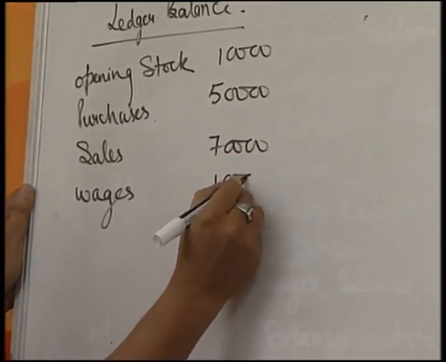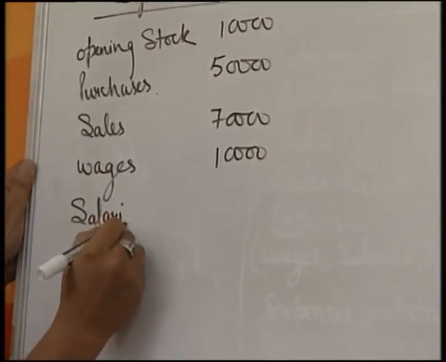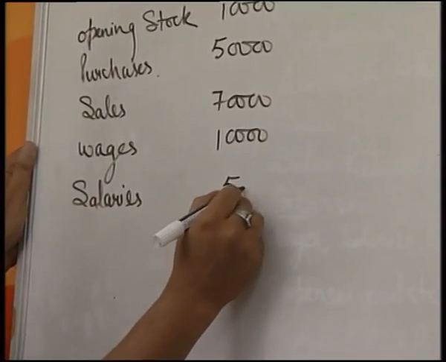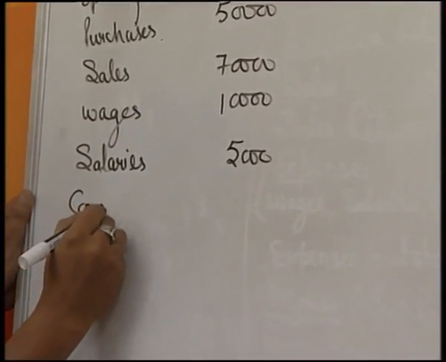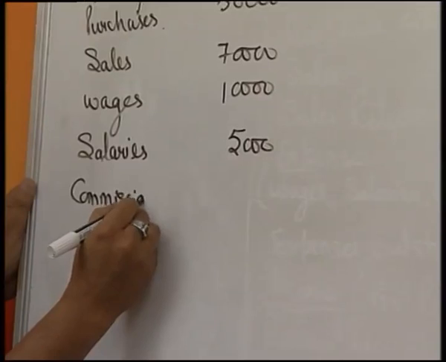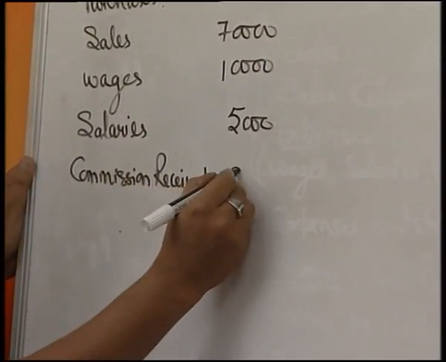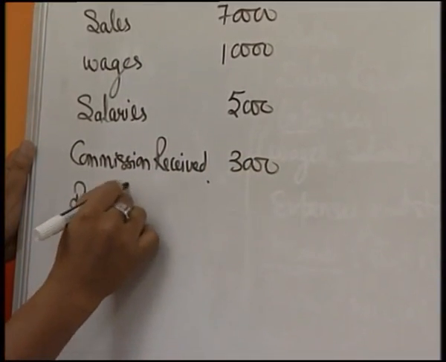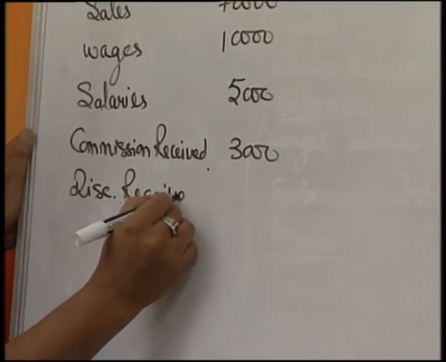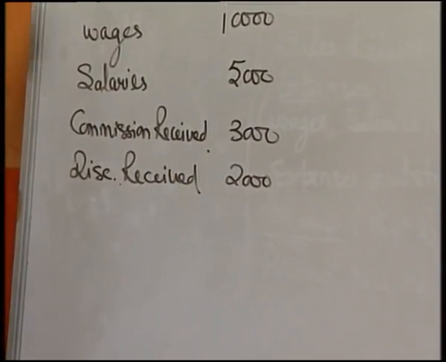wages 10,000, salaries 5,000, commission received 3,000, discount received 2,000.